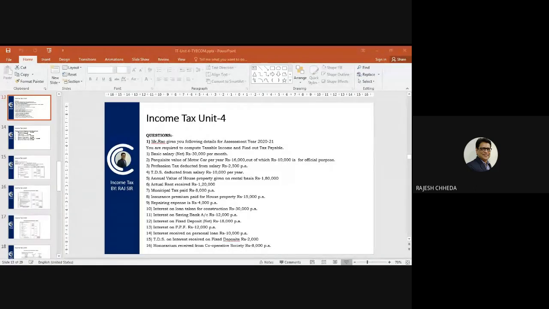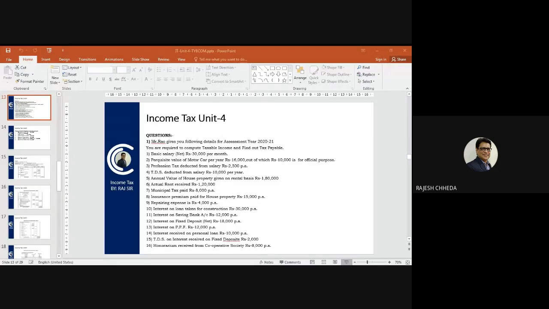So Mr. Rao is an assessee who is working and getting salary, but in addition to that, they have given that the annual value of house property given on rental basis is rupees 1,80,000, whereas actual rent received is 1,20,000. So you know the calculation of gross annual value.